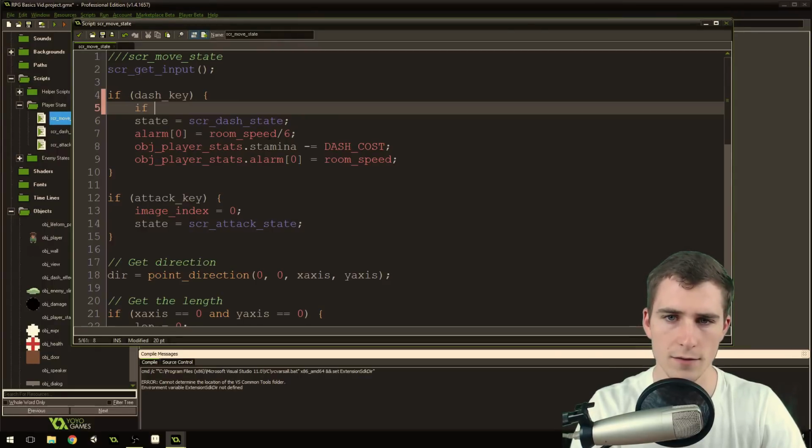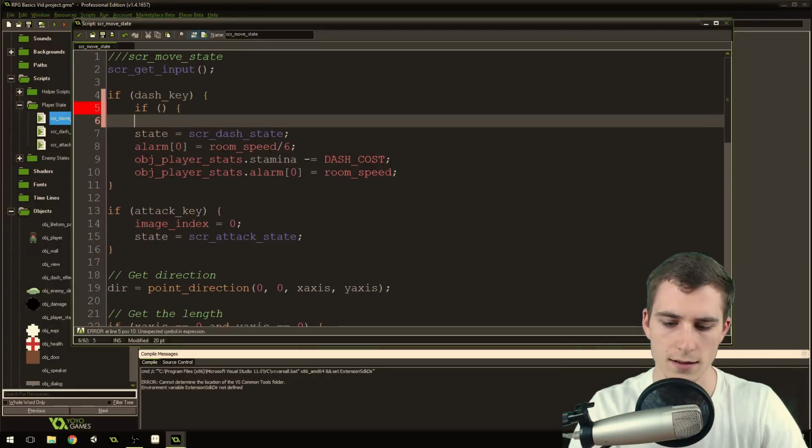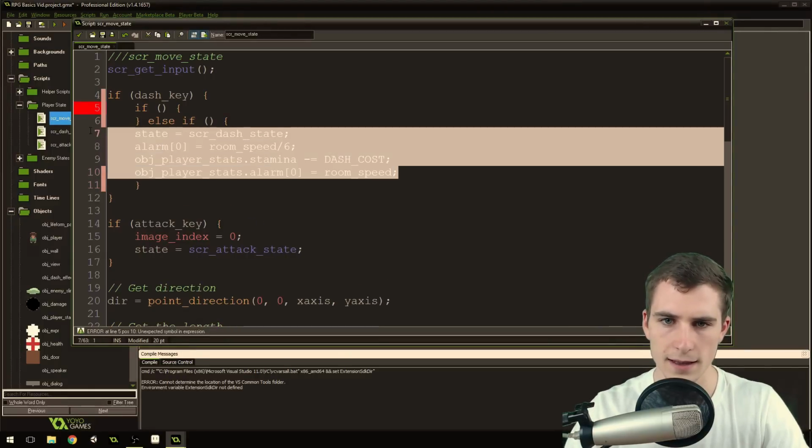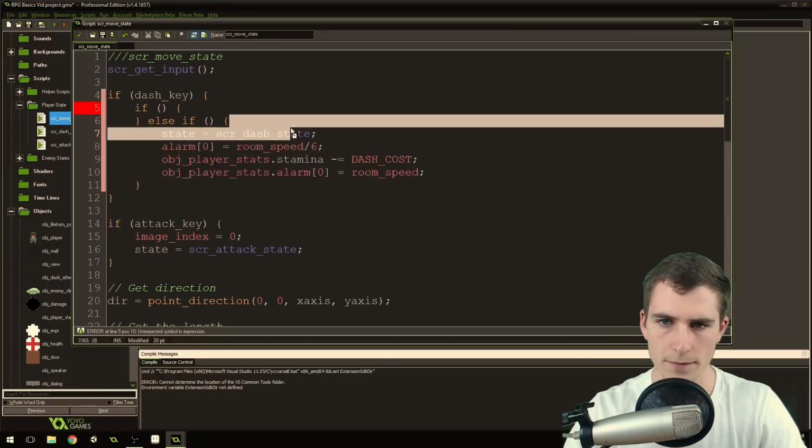This says if parentheses, because we're not going to write that one quite yet. Brackets, finish your brackets, else if parentheses, brackets, and then come to the end of this right here and finish your brackets. Now I'm going to select this right here and tab it over.